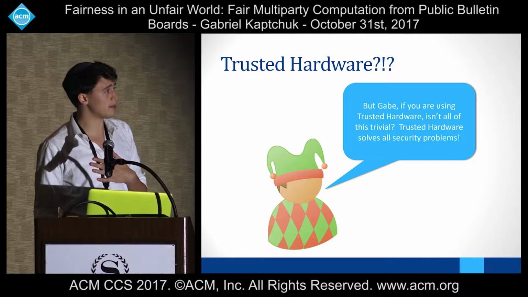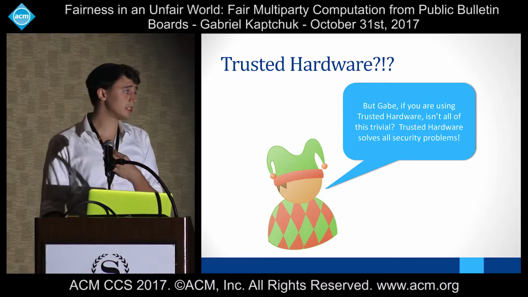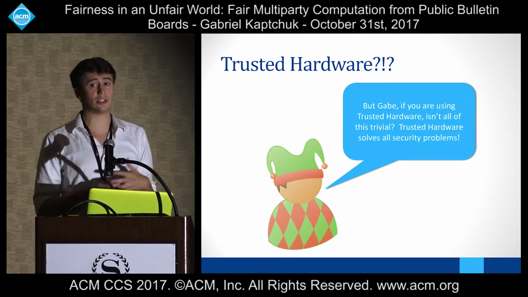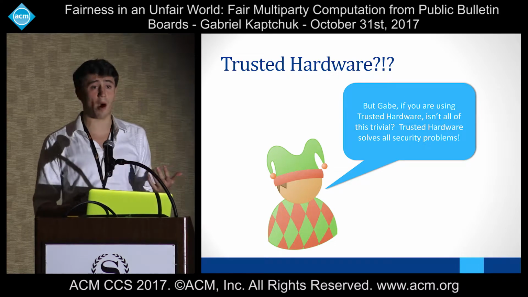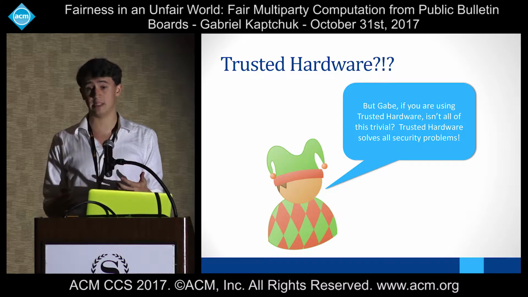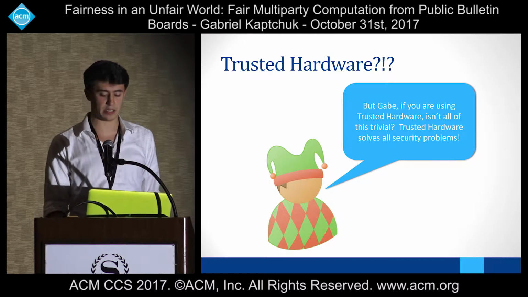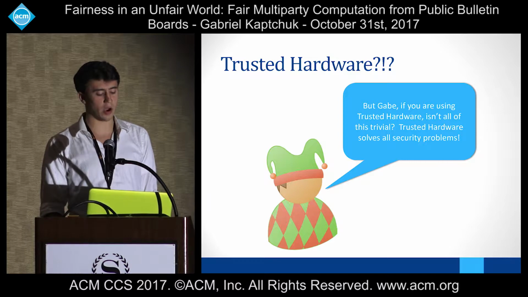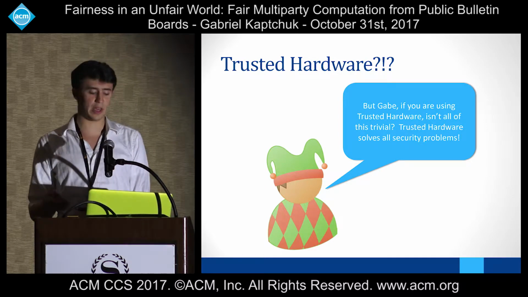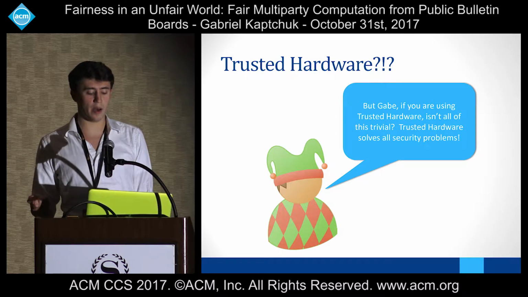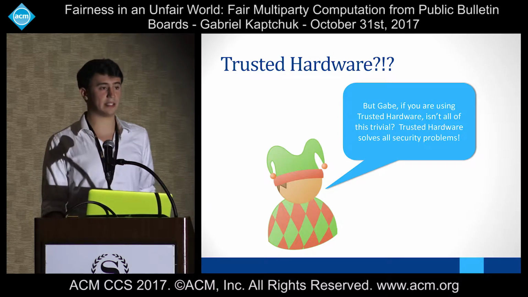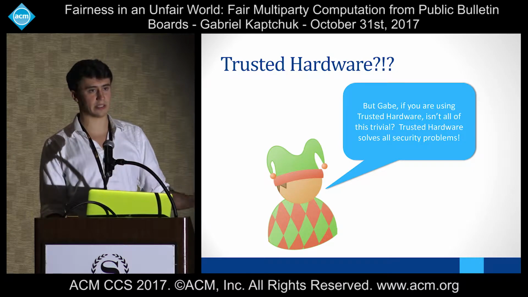The second building block we're going to use is SPDZ as our MPC library. What's nice here is that we get to use our MPC library as a black box. We chose SPDZ because it's really fast, but you could use any MPC circuit and you would get the same guarantees. And then as our bulletin board, we're going to be using two different things, the Bitcoin network and the certificate transparency log.